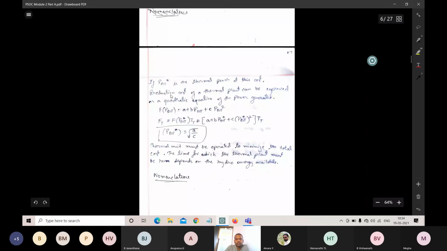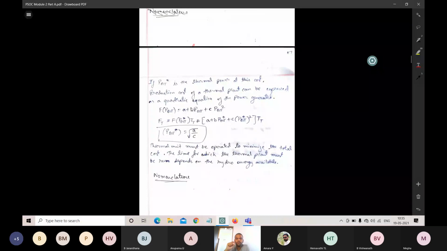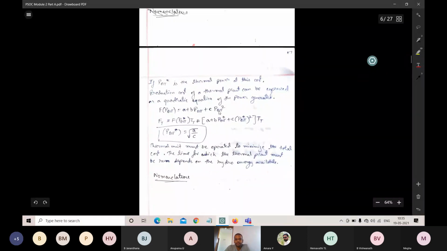Okay, fine. And then a quadratic equation for the power generated. Here we are going to consider a quadratic equation for expressing the production cost at PGT star. So f of PGT is equal to a plus b PGT plus c PGT square.